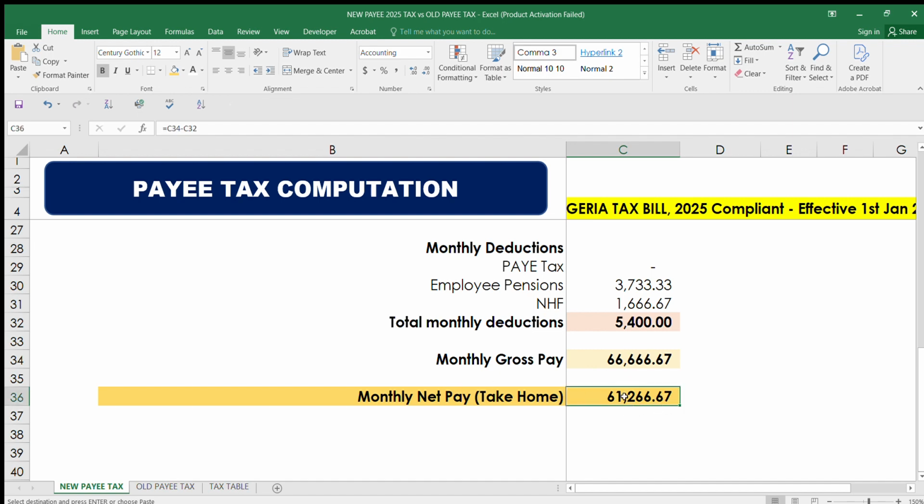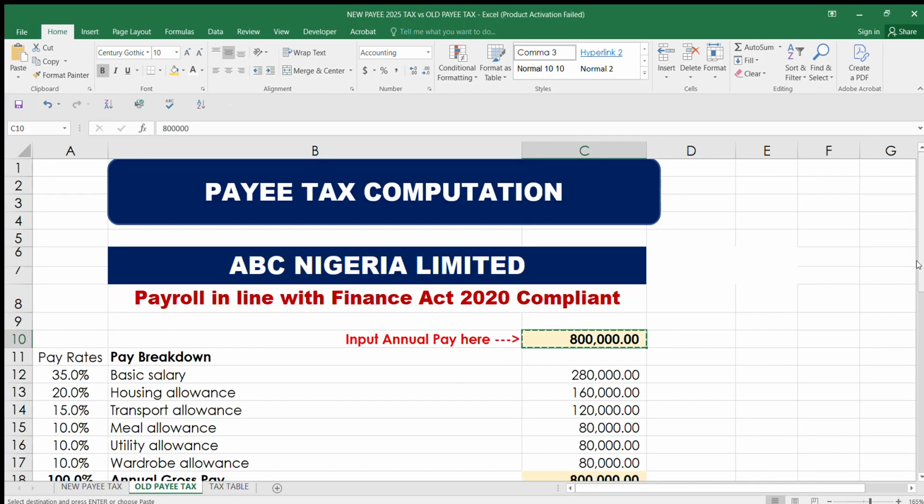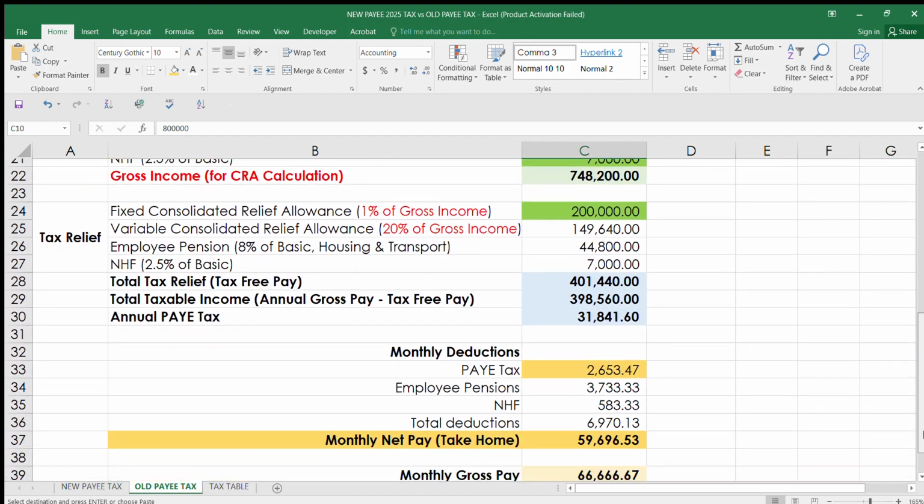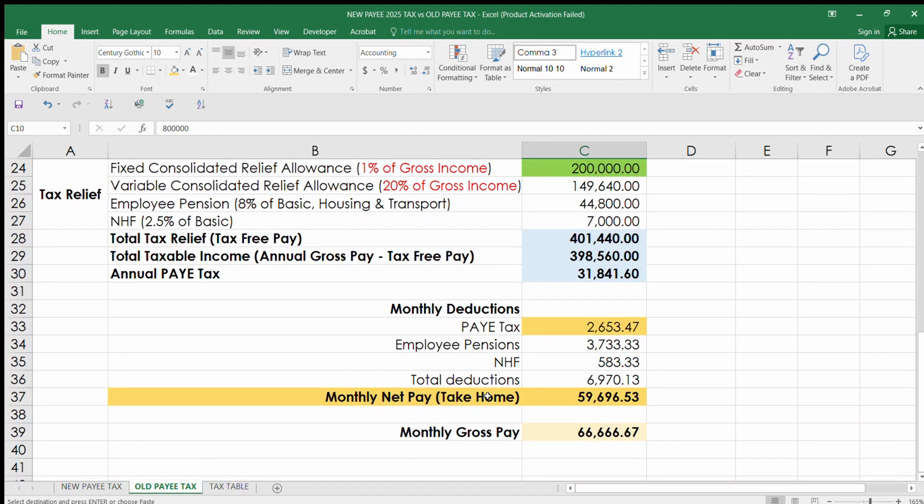The monthly take home for the new tax on the same 800,000 per annum is 61,266. But when you go to the old tax law, you see that the monthly take home is 59,000. That is the difference, because the tax and the NHF are being deducted there.